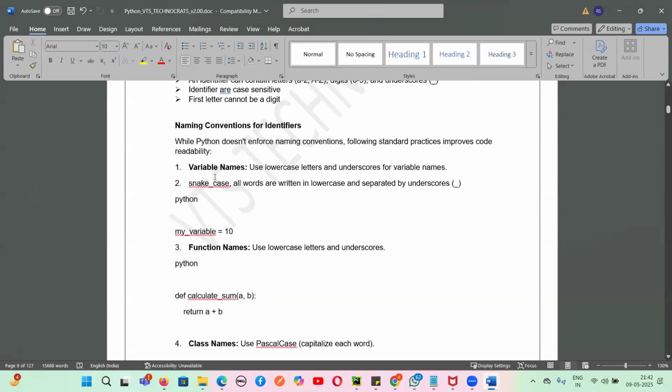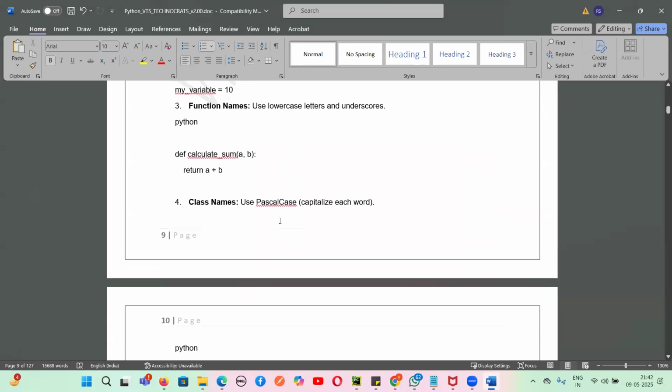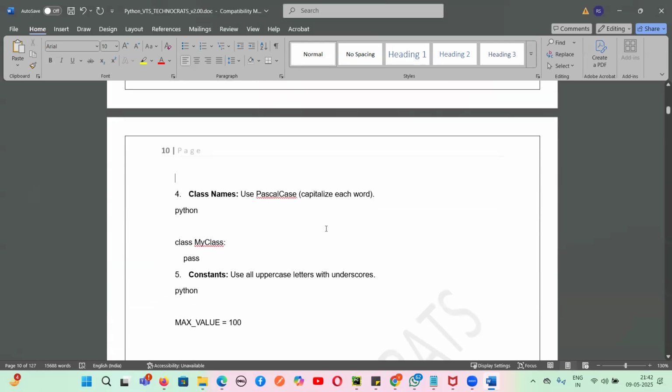So you have to always use snake case for variables or functions. These are the naming conventions, and this is what I wanted to tell you. For class names, it is Pascal case. As I told you before, with Pascal case, every word's first letter is capitalized. That is called the Pascal case.